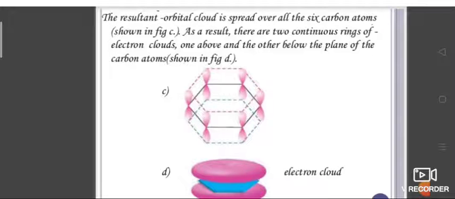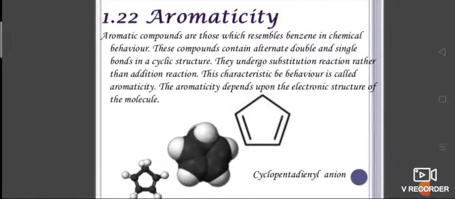One above and one below the plane, the hexagonal rings are present. So the resultant orbital cloud is spread over all the 6 carbon atoms. As a result, there are two continuous rings of electron clouds, one above and the other below the plane of the carbon atoms. So it looks like an electron cloud.